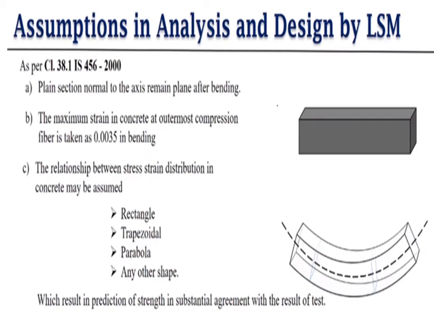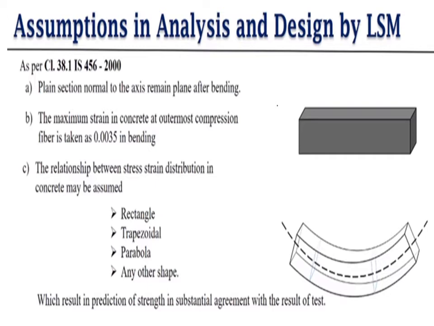First, we have some assumptions. The first assumption is that a plane section normal to the axis remains plane after bending. This assumption is common in both the working stress method and the limit state method. The explanation of this assumption we already did in our previous lecture, so for that you have to watch our previous lecture.